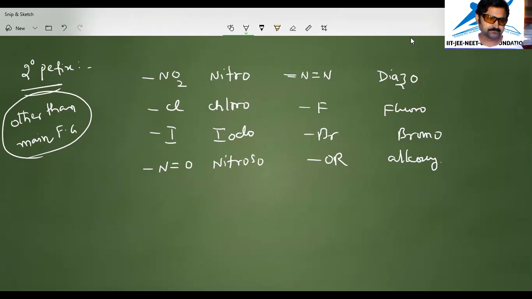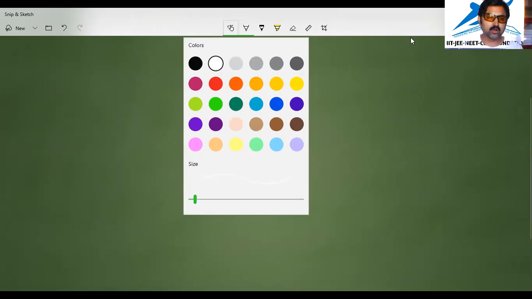Now, we have to learn about polyfunctional compounds, where one functional group is treated as the primary functional group and indicated by the secondary suffix, while other functional groups are treated as substituents and indicated by secondary prefixes. So all this confusion is not required. To understand these things, we will see some general formulas of common organic compounds.